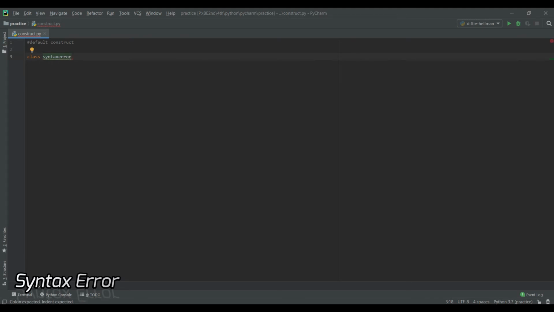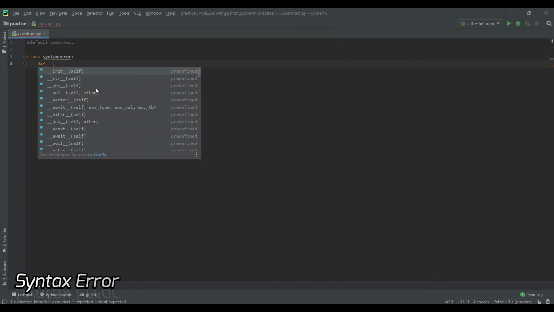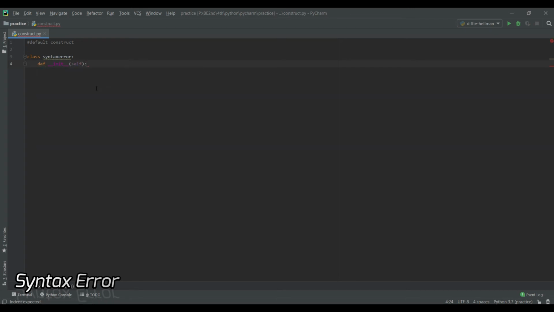In Python, you don't need to give any indentation using curly braces as we do in Java. You just need to put a colon over here and click enter, so it will automatically create some indentation for you. And inside the class, I'm going to write a function, but that function is going to be init. That is my default constructor. And look, I'm not going to pass any parameters here because I'm working with a default constructor, which doesn't accept any parameters.